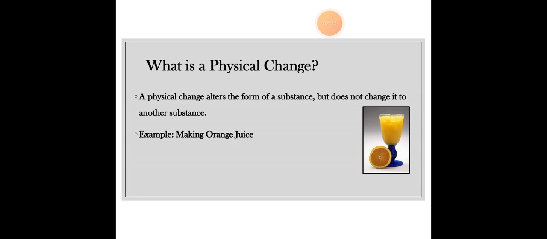For example, if you're making a salad, it's a physical change, because you can still tell which one is a carrot and which one is a cabbage. That means it is a physical change. The same goes for an ice cube. An ice cube is a solid. When it melts, it becomes a liquid, it becomes water. This is also a physical change. We had an ice cube, and now it's water.